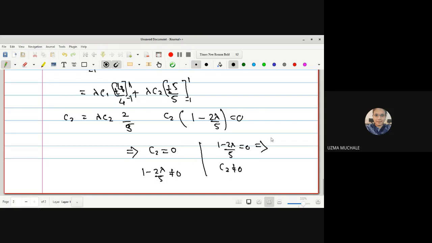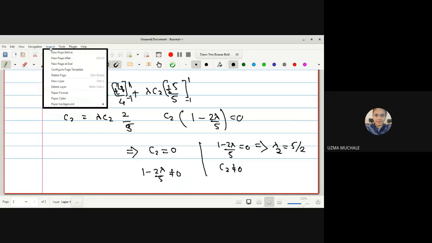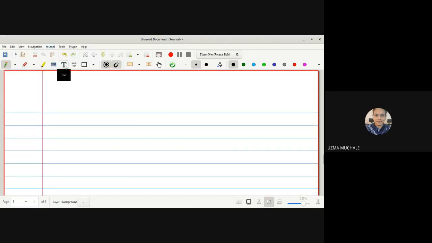And if C2 is non-zero, we get the value of lambda as 5 by 2. So this is our second eigenvalue. The first eigenvalue is lambda 1 equal to 3 by 2, and the second is lambda 2 equal to 5 by 2.